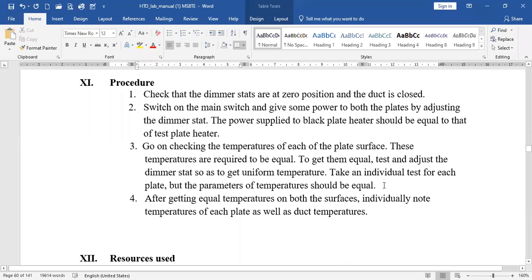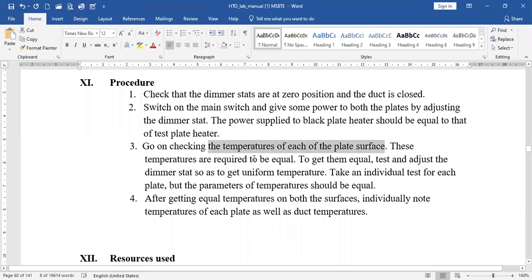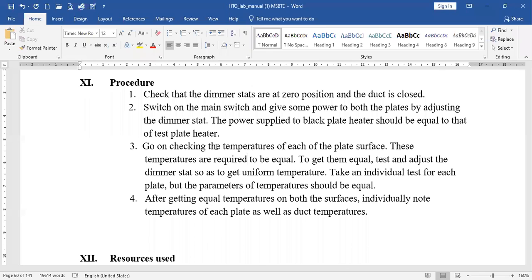We have to observe whether these temperatures are equal or not, because we take readings only after steady state temperature is reached. As we discussed in the composite wall, when the parameters are not changing with respect to time, it is called steady state condition, and with respect to temperature, it is called steady state temperature. So before taking the actual readings, we have to check whether steady state has been reached or not.